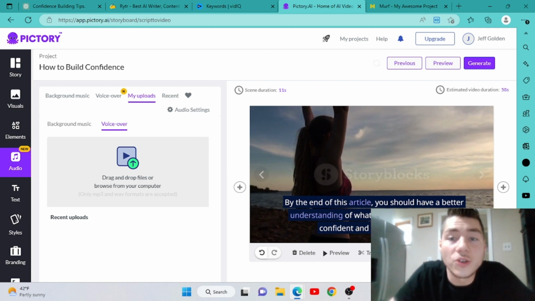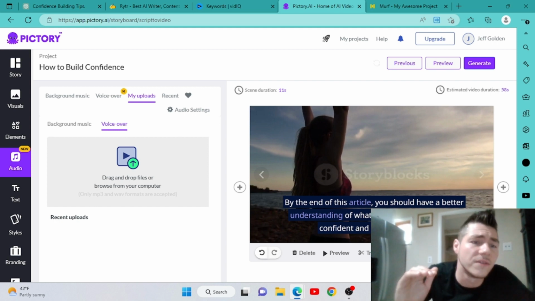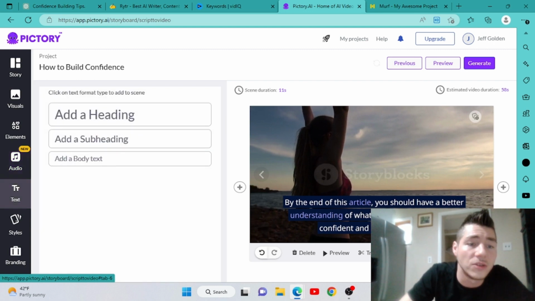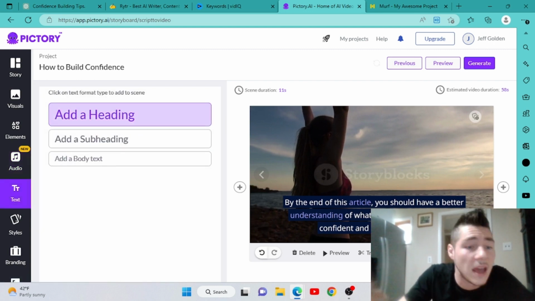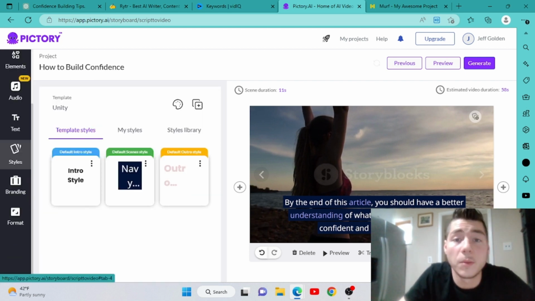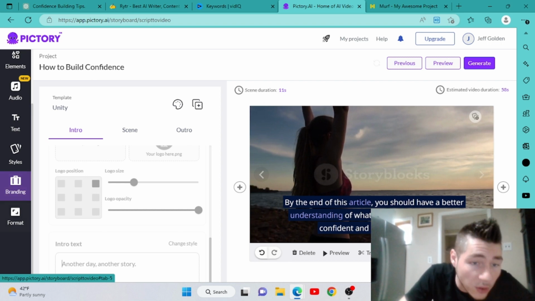Essentially, once you get all this stuff into place, I'm talking once your script is done, once you have your voiceover, once you've chosen your visuals, once you have your background music in, you can make sure that you choose extra text, headings, whatever you like. You could choose your style over here. These are templates if you want to add any templates to your video. If you like branding, if you want to throw a logo on this, I highly recommend that. If you're going to start a brand out of making these videos, build a logo, drop your logo in here.